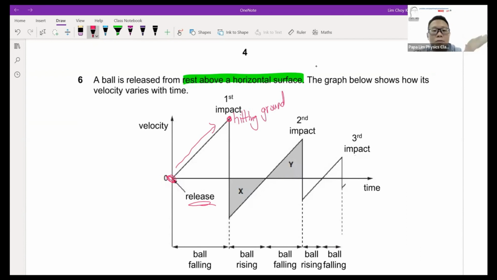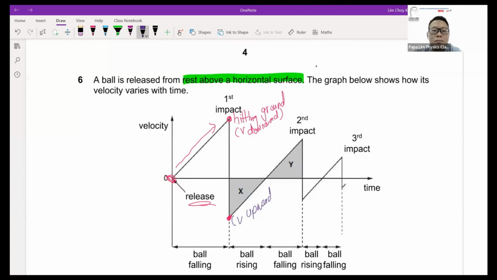The moment I hit the ground, you find that the speed swings to the other side, the negative side. This indicates that the ball is going down. The speed is downwards. On the other hand, this side here indicates that the ball is going up, so the speed is upwards. Okay, the direction is upwards, so just take note of your spelling. This is what the jagged or sawtooth shape is trying to tell you: the ball is hitting and reversing in direction, going up or going down. Based on this, you'll find the X.